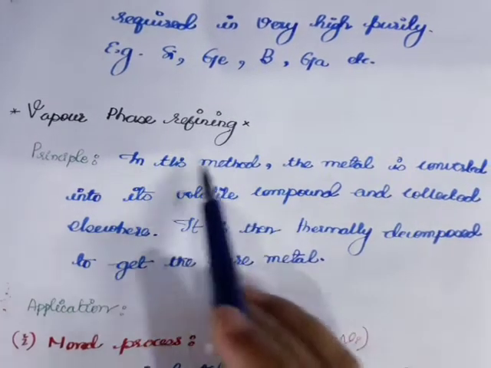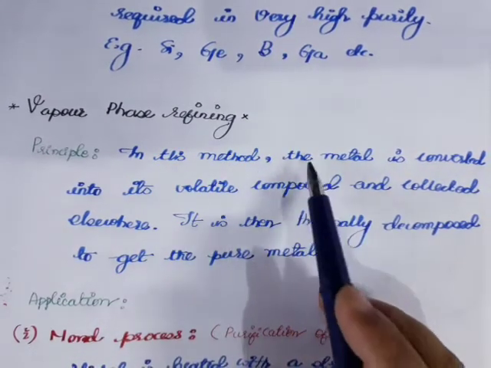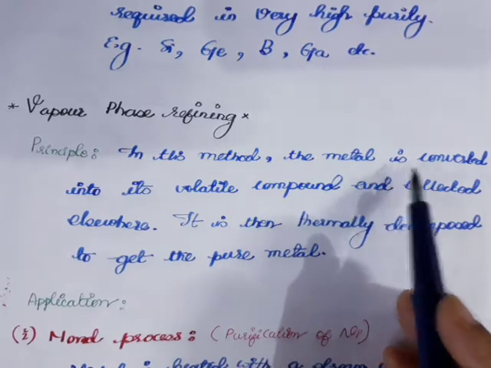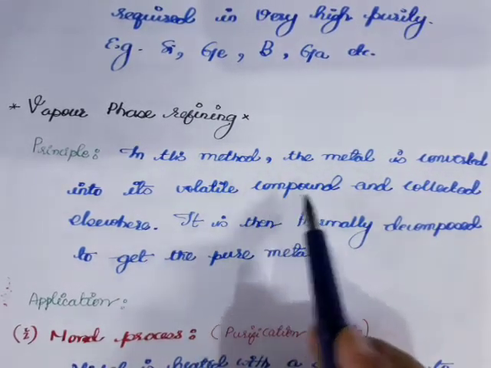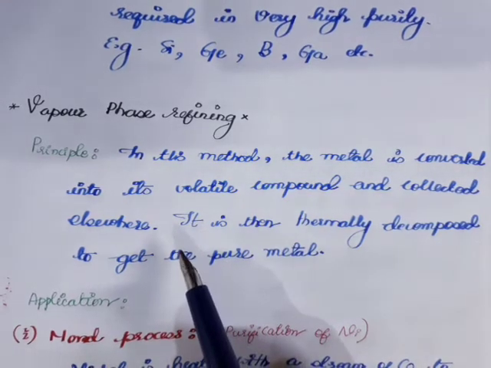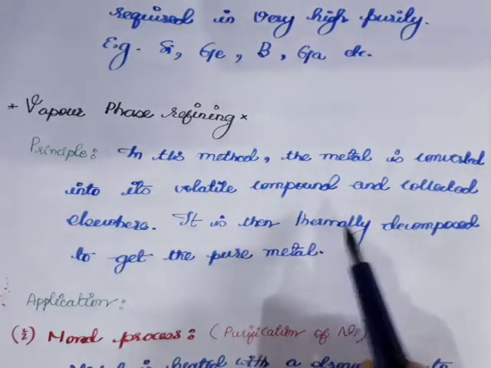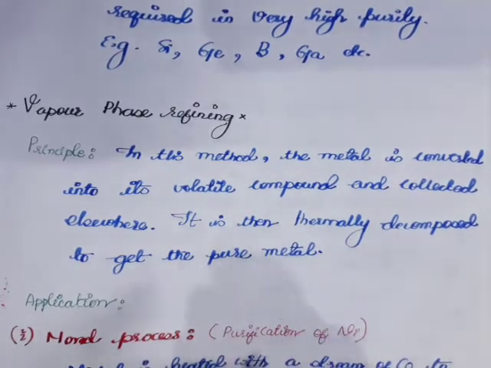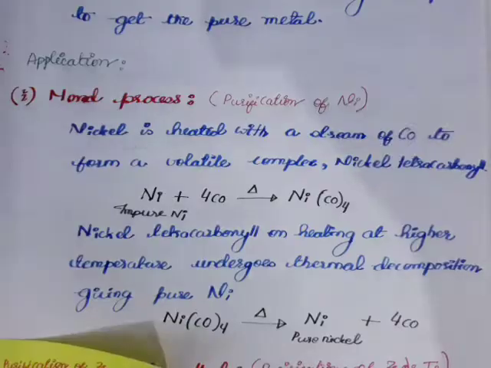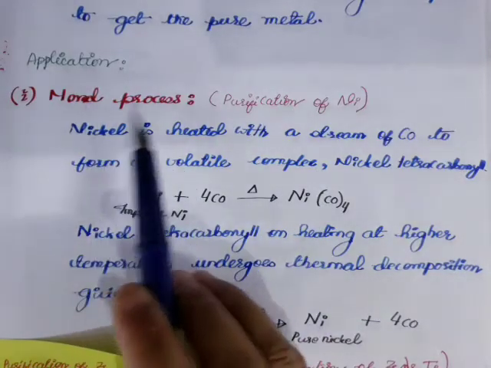Now in this method, what is done is that the metal is converted into a volatile compound, and that volatile compound is collected somewhere else. Then it is thermally decomposed to get the pure metal. So let me explain this with the help of an example. The application is the Mond process.